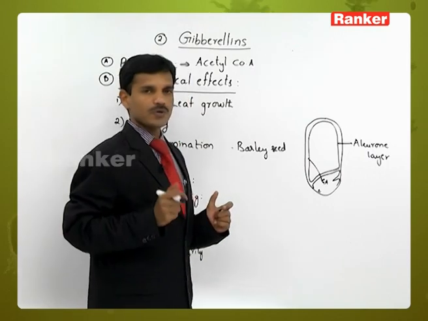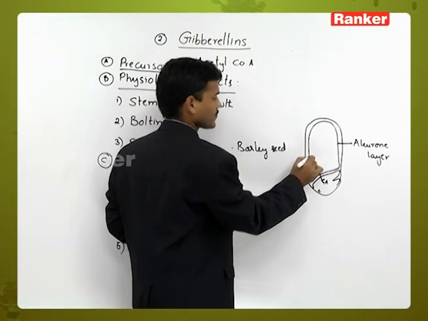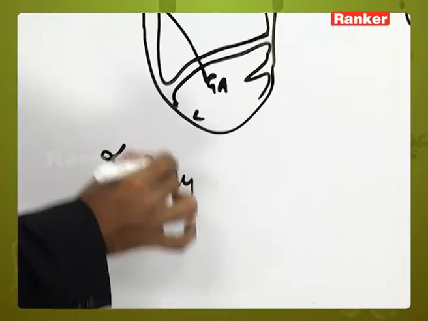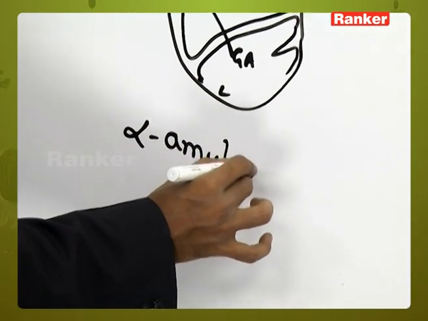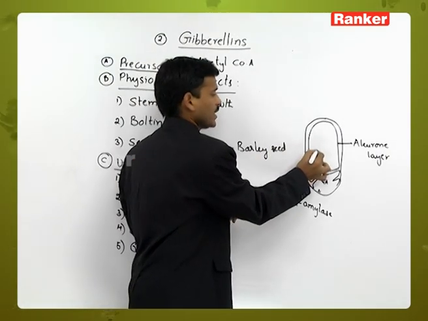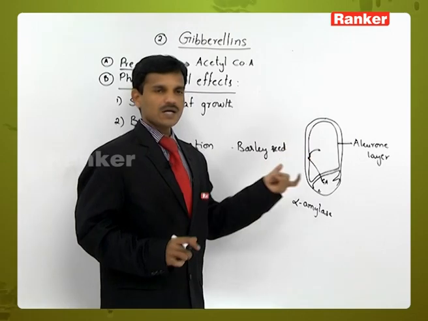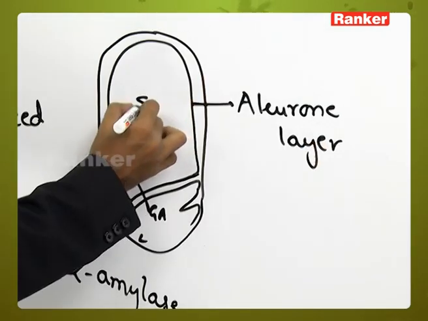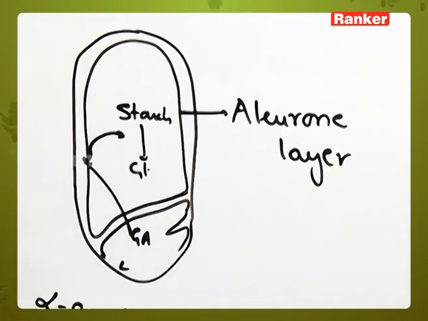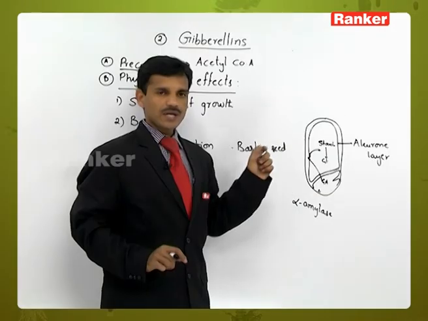Here one enzyme, alpha amylase, is produced in the outer layer of the endosperm, the aleurone layer. It is transported to the endosperm, where the starch is converted into glucose. This is involved in respiration, and in respiration energy is produced.